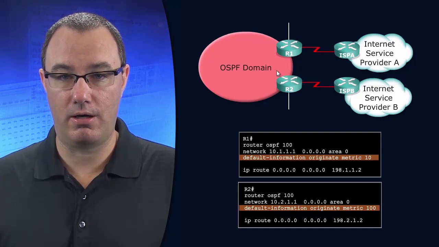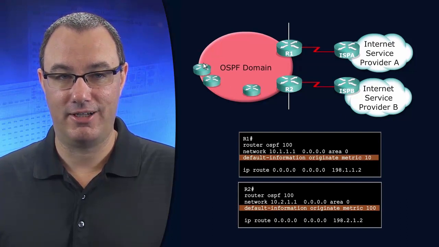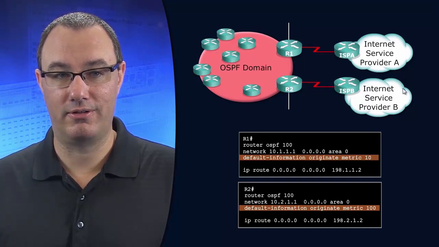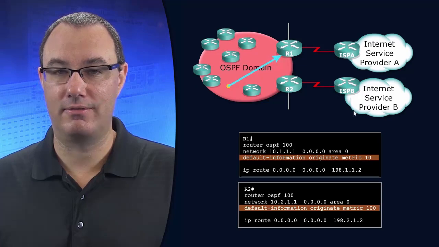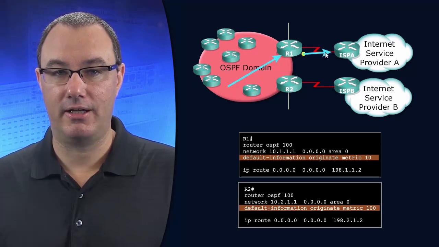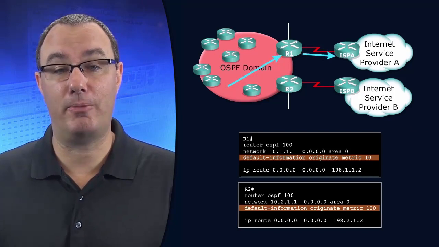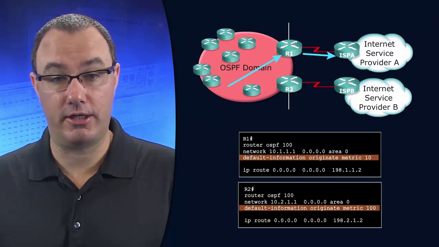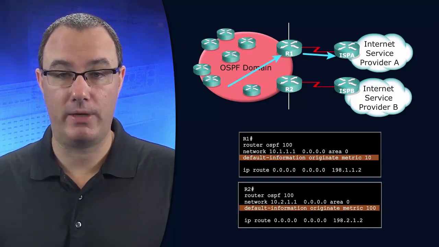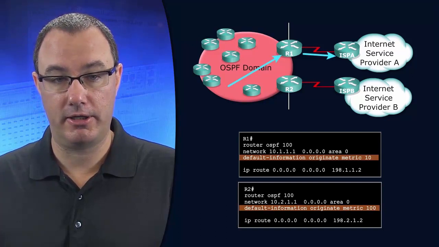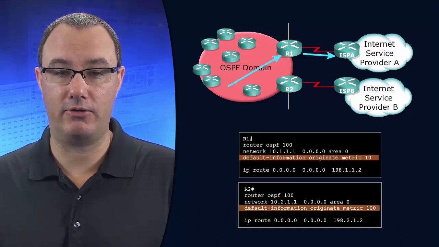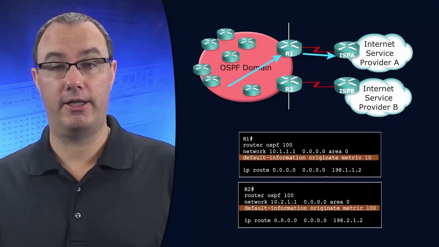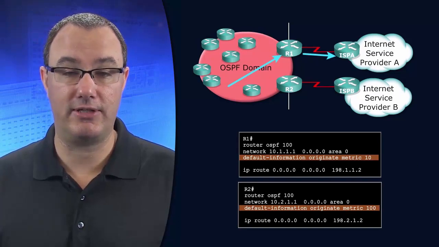And so all routers in our OSPF domain are going to be steered over towards router 1 for internet connectivity. And ISP B would only serve as a backup pathway. Why? Because it's got an inferior metric, and we have no load sharing going on, because all routers will see the metric as 100 for R2. The metric of R2 is preserved because it's an E2.